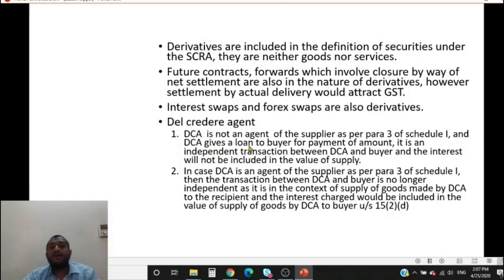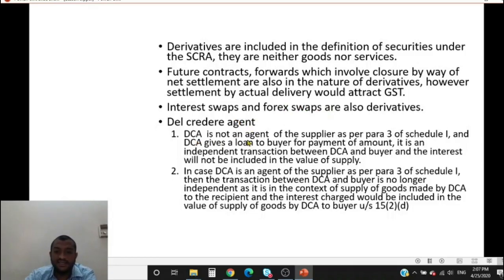If it is not covered under Schedule 1, then it is an independent finance transaction only, and it would not be subject to GST because the invoice is raised by the principal to the ultimate buyer. So the transaction between the buyer and the del credere agent is a separate independent transaction, and there is no GST leviable because it is interest on advances or loans extended. So it is not subject to GST.